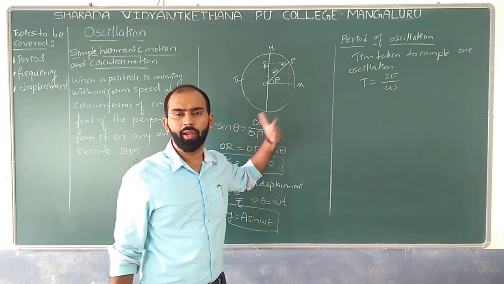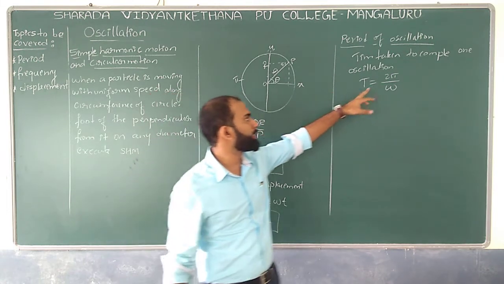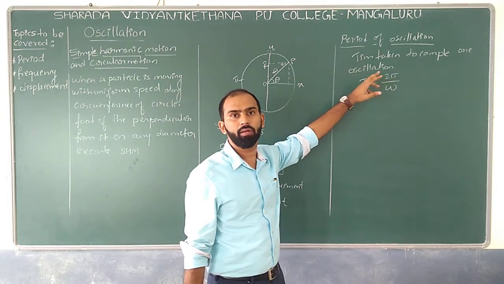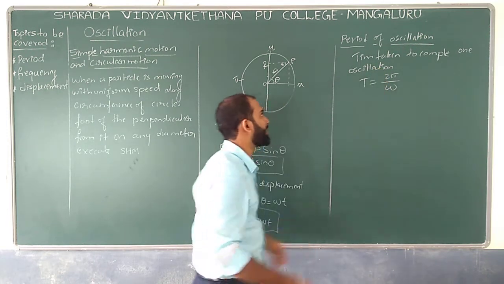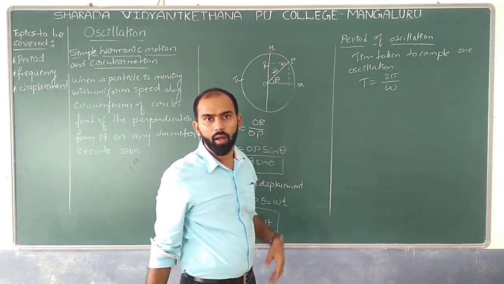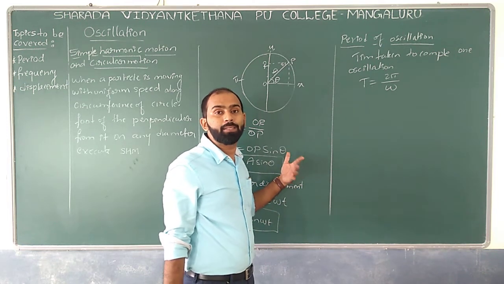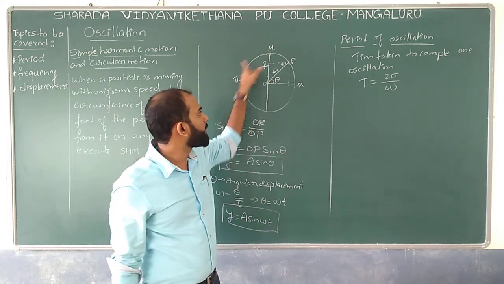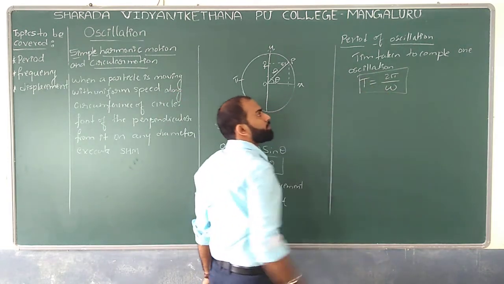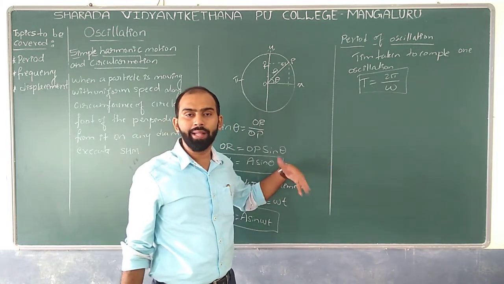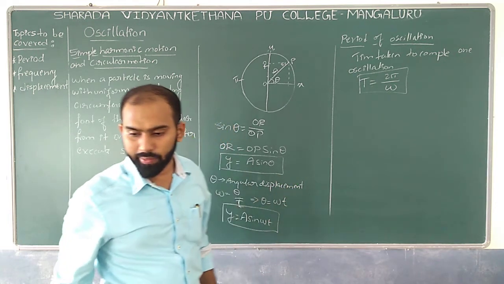Basic formula we know, that is the velocity is equal to displacement by time. So now what is the displacement? It has covered over here. What is the distance? Distance is 2 pi, because it has covered one cycle over here. So what is the time taken to complete one cycle? That is nothing but 2 pi over here. So this is nothing but time taken by a particle to complete one oscillation or one cycle also we can expect. Understood?